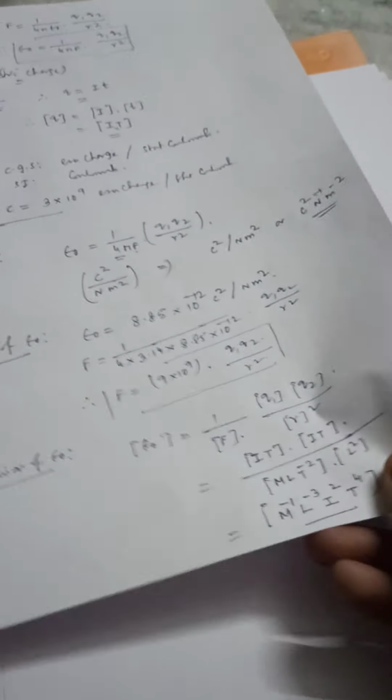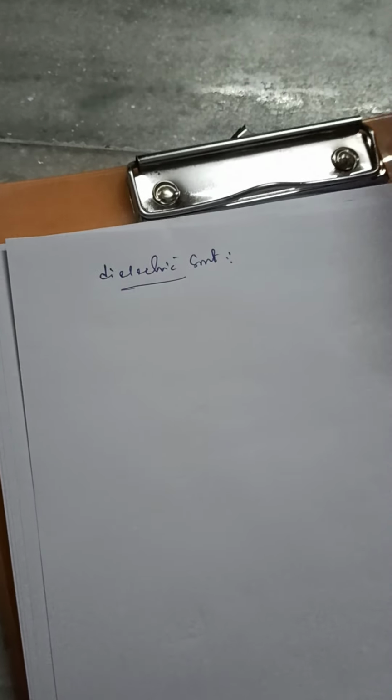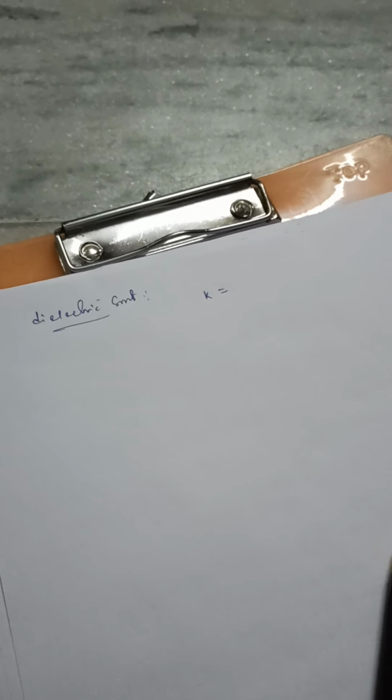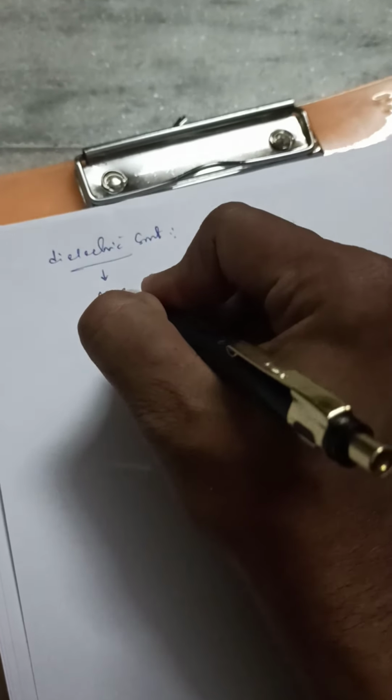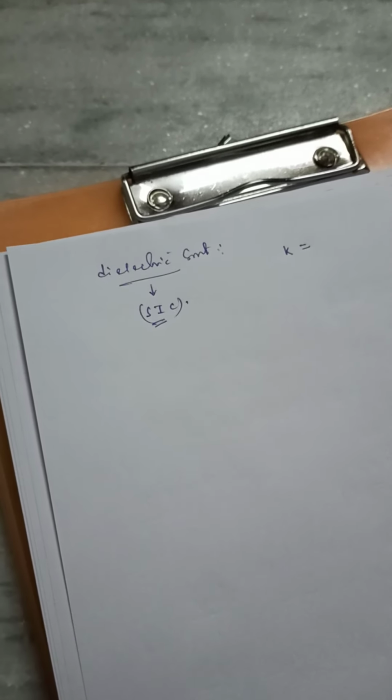Okay, now if I go for the another part, that is about the dielectric constant. As I mentioned, dielectric constant K is the special property of the medium. It varies from one medium to the other medium, depends on the nature of the medium. And another name of dielectric constant is specific inductive capacity, it can also be written like SIC. Dielectric constant also depends on the temperature of the medium.